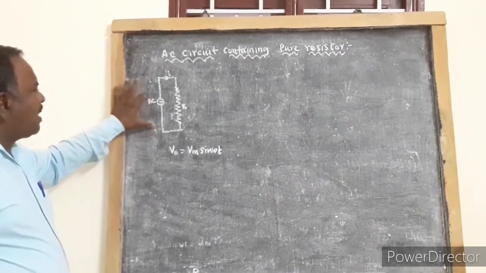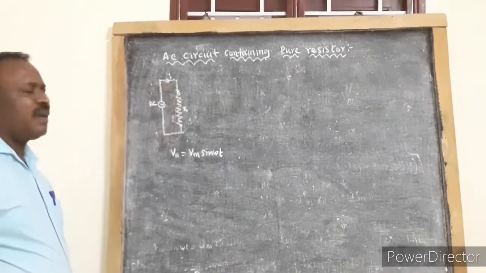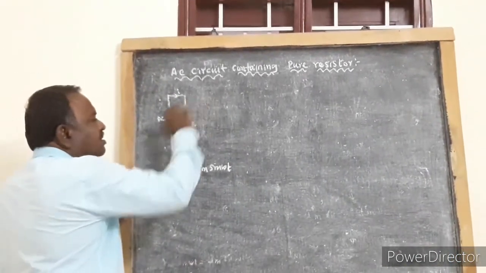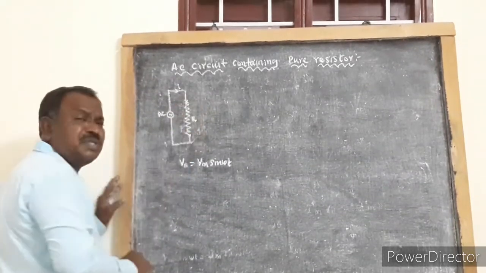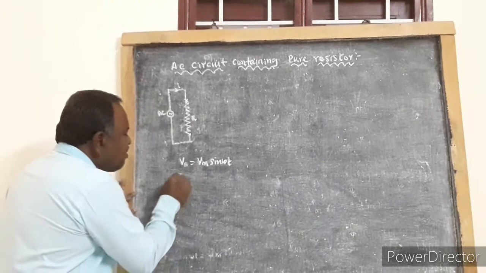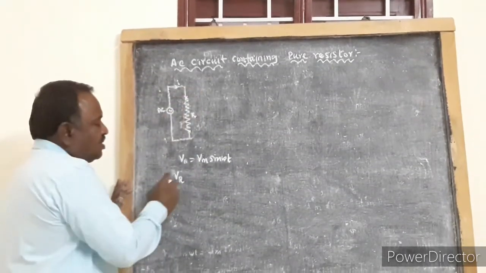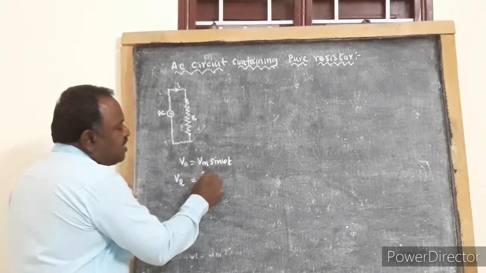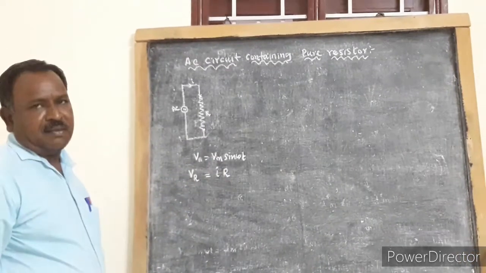So due to this applied instantaneous voltage, there is a flow of current. So a potential difference is created across the resistor. So for the flow of current, there should be potential difference. Let VR be the potential difference across the resistor. So this potential difference across the resistor is equal to I into R as per Ohm's law.